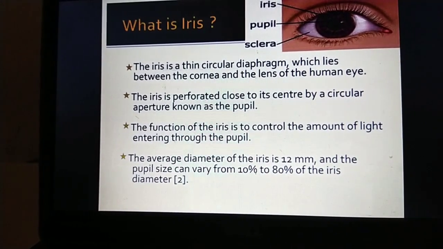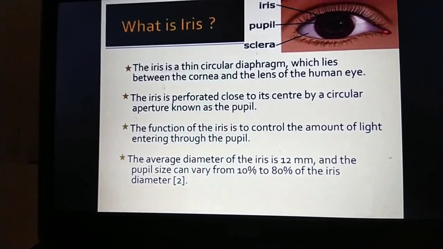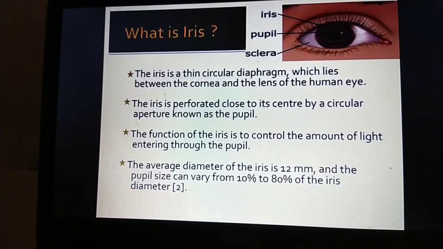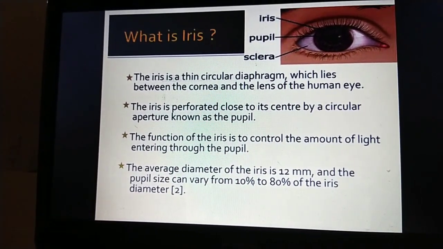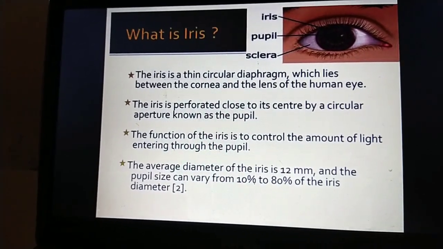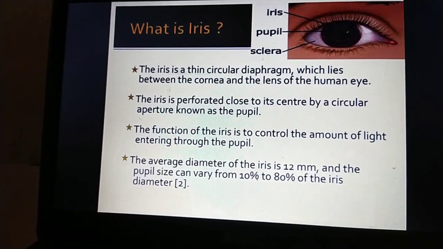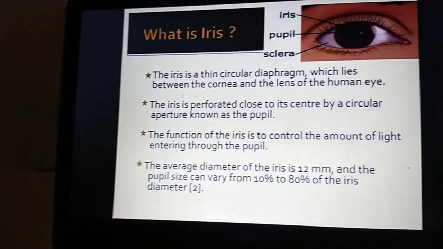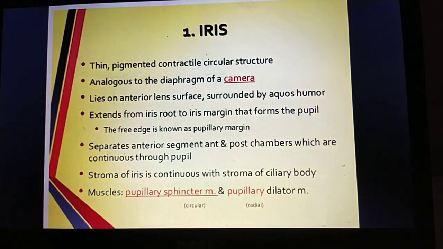The function of the iris is to control the amount of light entering through the pupil. The average diameter of the iris is 12 mm and the pupil size can vary from 10 to 80% of the iris diameter. You can go to the next slide.